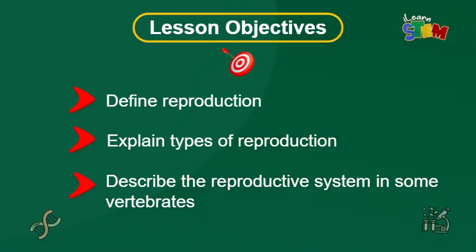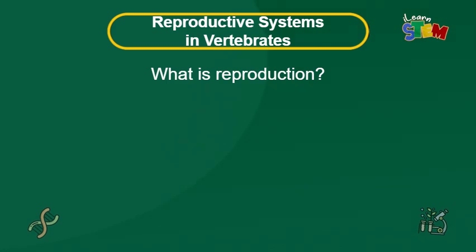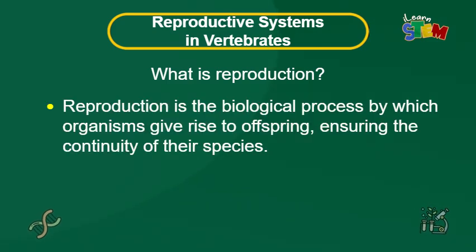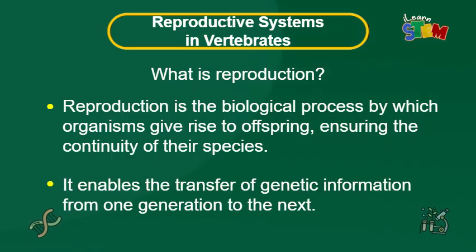Let's get started. What is reproduction? Reproduction is the biological process by which organisms give rise to offspring, ensuring the continuity of their species. It allows for transferring genetic information from one generation to the next.